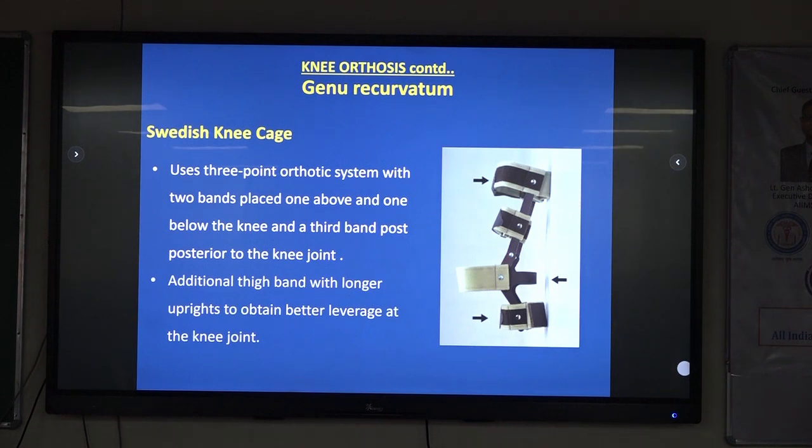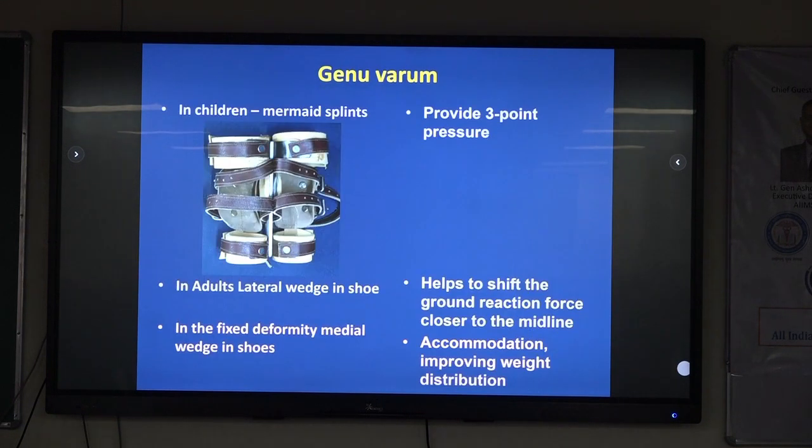So the most common device here is the Swedish knee cage, which uses a 3-point orthotic system with 2 bands placed one above and one below. The problem with these devices is suspension. They tend to fall. There is no anchorage, so it is difficult to keep them in place. So an additional band is added to provide some kind of leverage as well as suspension.